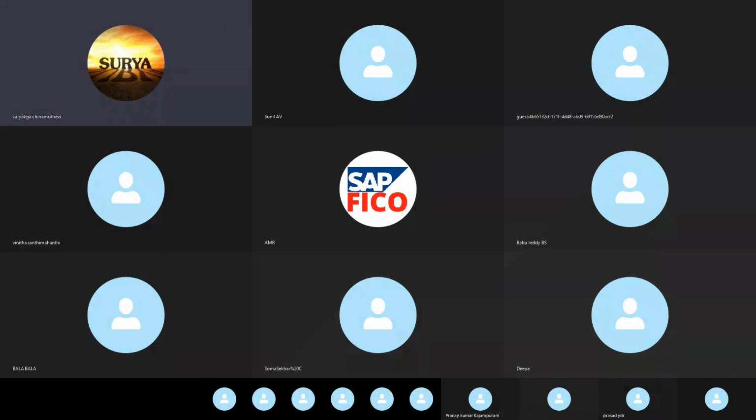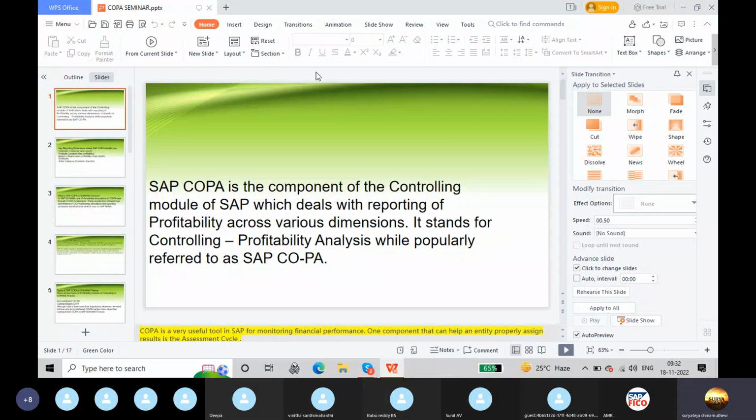This COPA on the internet, what I felt is it is a little bit complicated concept, but I tried my level best to simplify the concept for explanation, and that is what I am going to bring to you now. Okay. Actually, this is my first slide.